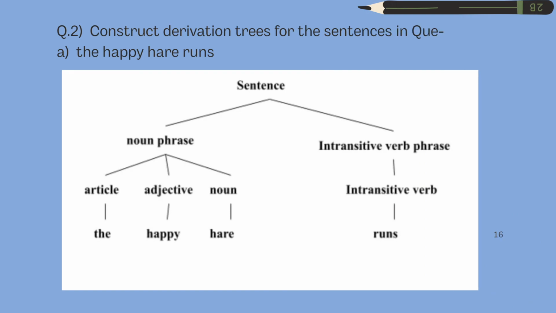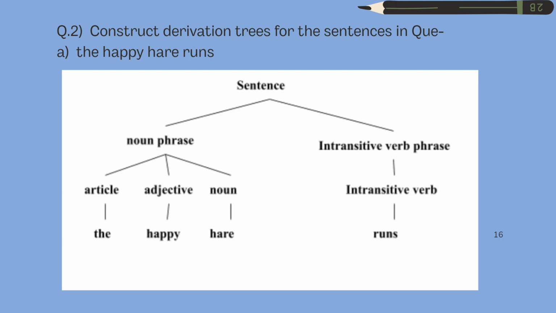In the second question, we have to construct the derivation trees for the sentences in question number 1. The graphical representation of a derivation is called a parse tree or derivation tree. In this we have different types of nodes, and left and right.